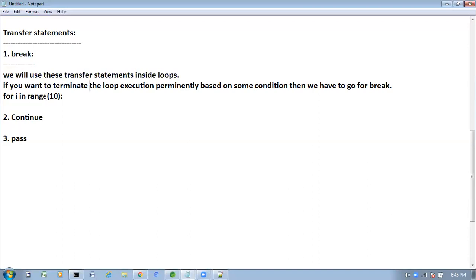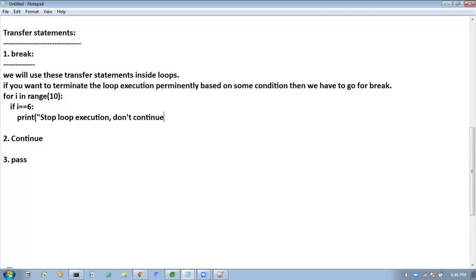Now here, for each element in a range of 10, here what I am doing: if I value equal to 6, what I want to print here, I want to print: stop loop execution, don't continue remaining iterations.